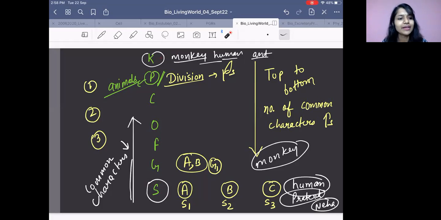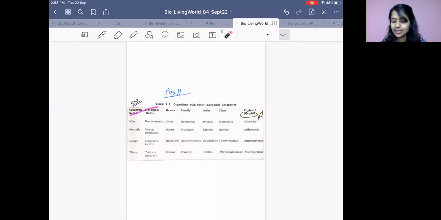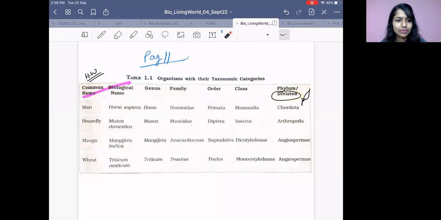So this concept everyone should know. As you come down from top to bottom, common characters increase. As you go from bottom to top, the common characters decrease. Got it? So I had asked you to remember this also. This was the homework. Everyone has done it? The species?